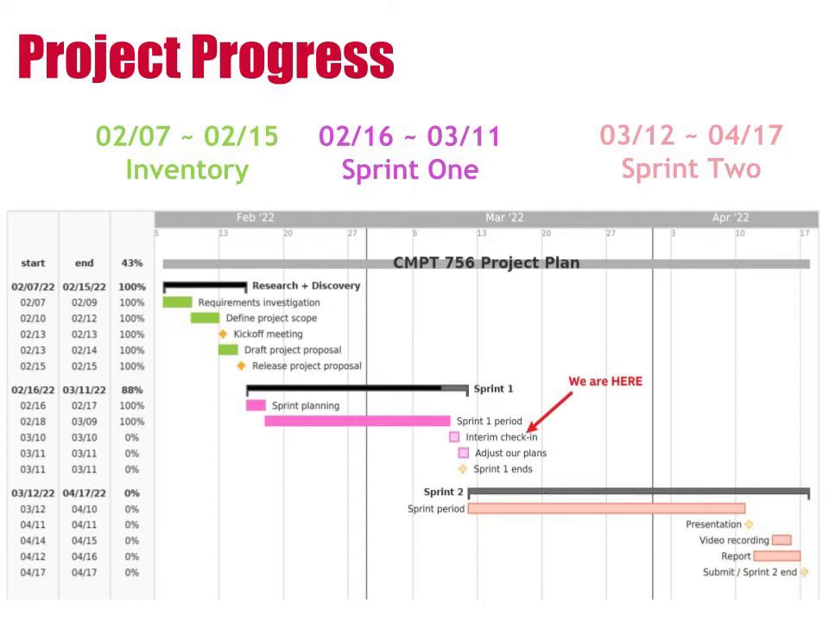We plan to have 3 project phases in total, and we have completed the inventory phase and 88% of Sprint 1. We are currently handling this presentation so you can see we are here. And I'm going to cover what we did in Sprint 1 so far and what is the plan for Sprint 2.